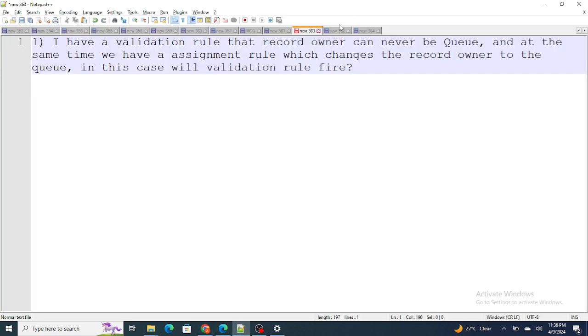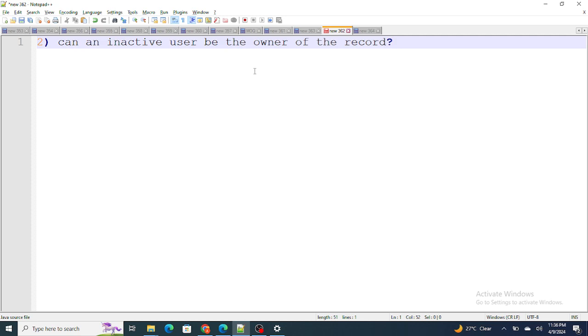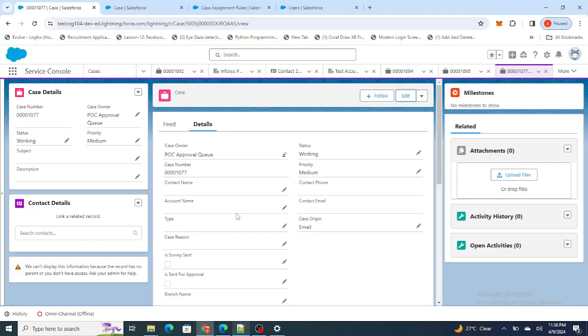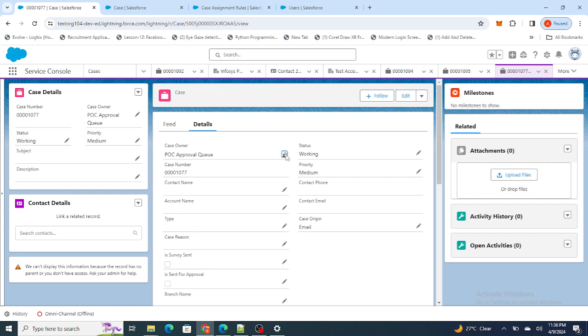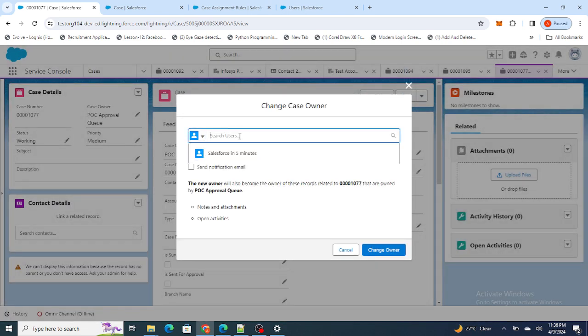Let's move on to the next question: can an inactive user be the owner of the record? So I have one user named Pangrekar Test. This is a user who is inactive, right? So let's try and make him the owner of the record. Test Pangrekar. So the answer is that you won't be able to find the user itself.